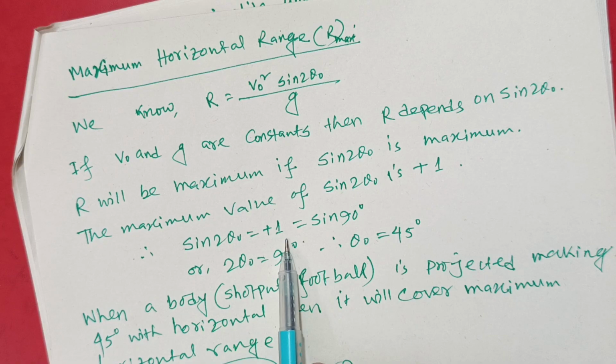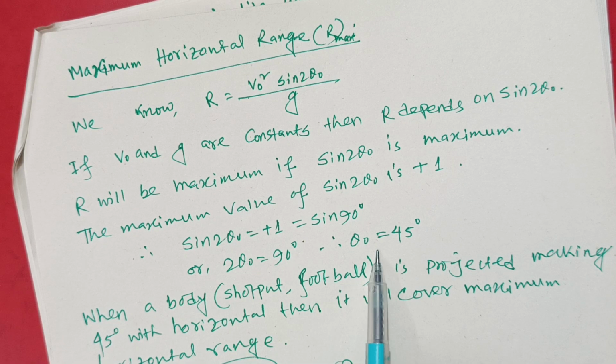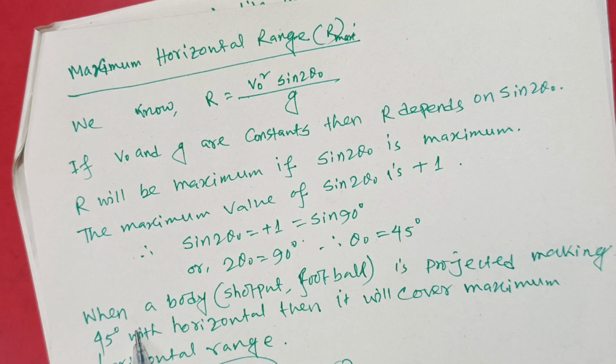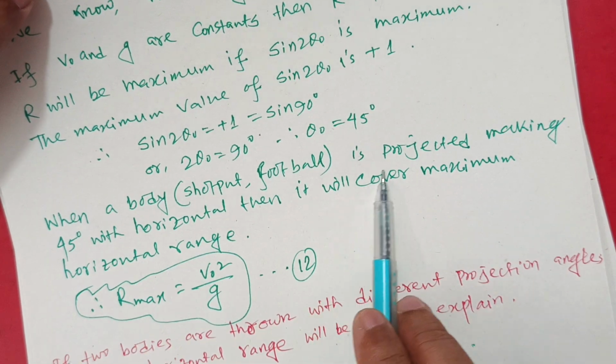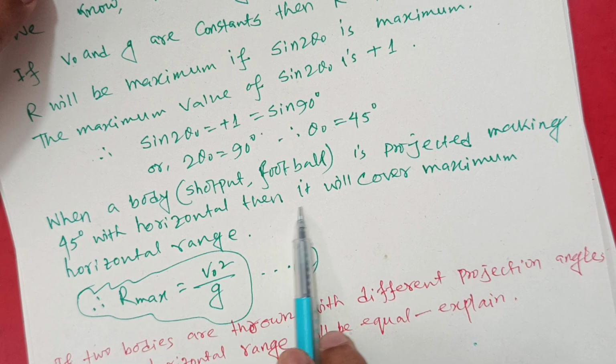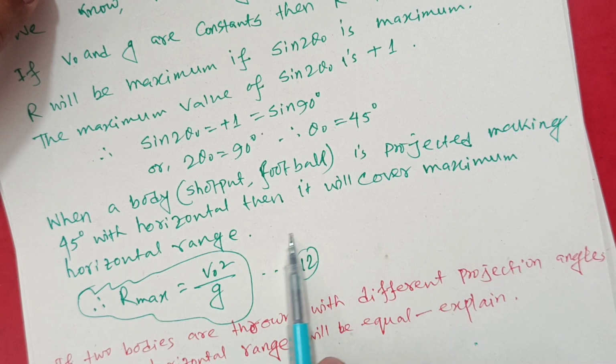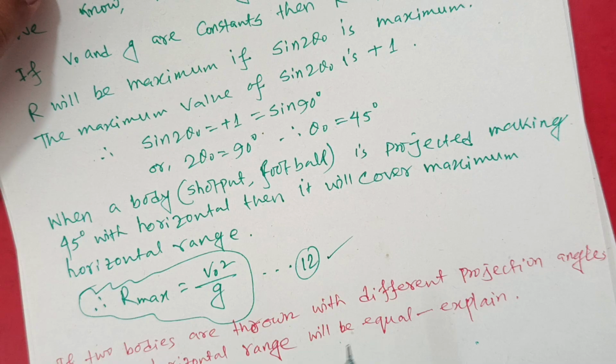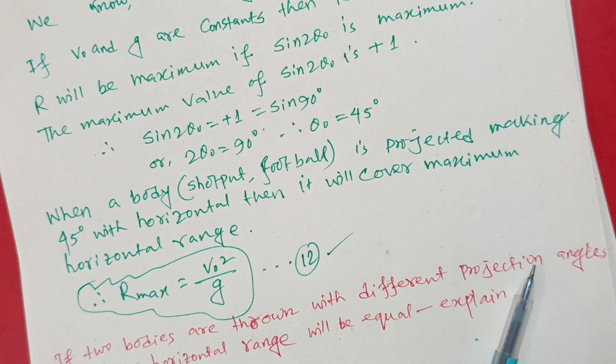So sin 2 theta naught equals plus 1 equals sin 90. Finally 2 theta naught equals 90 degrees, that is theta naught equals 45 degrees. When a body, shot put or football is projected making 45 degrees with the horizontal, it will cover the maximum horizontal range. It is called maximum horizontal range. These are the main equations of projectile motion.